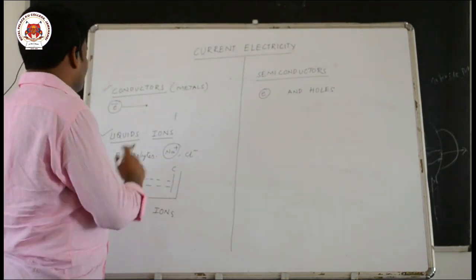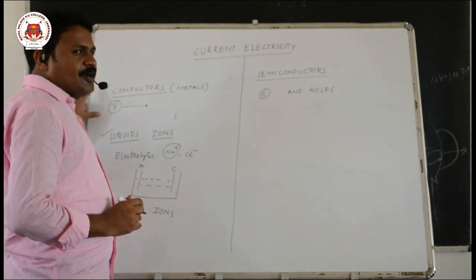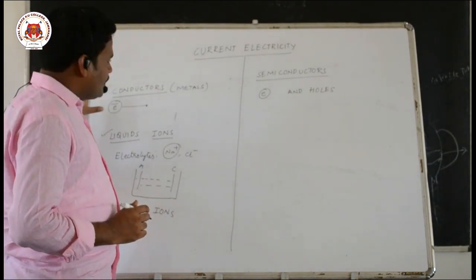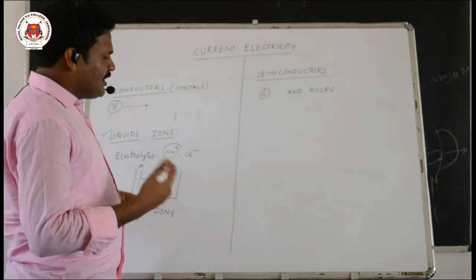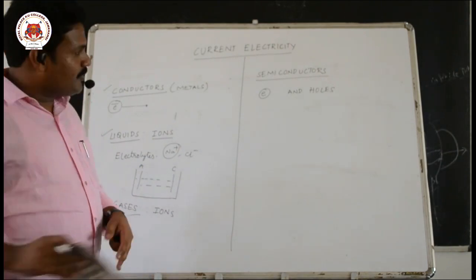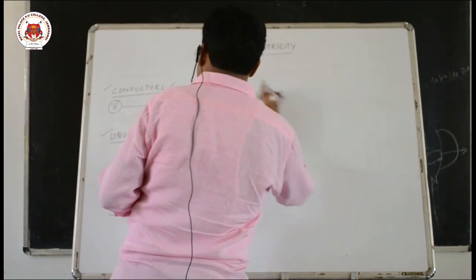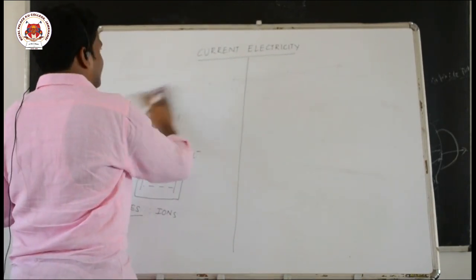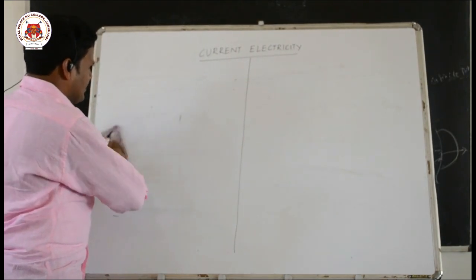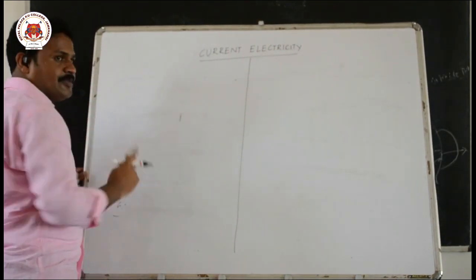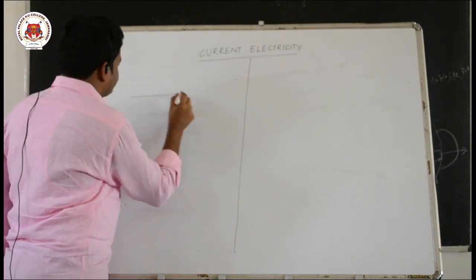Now let us discuss in detail about conductors, how they are able to conduct electricity and what velocities electrons will have. So let us see what happens in case of a conductor. Let us take a conductor like copper, an electrical conductor.